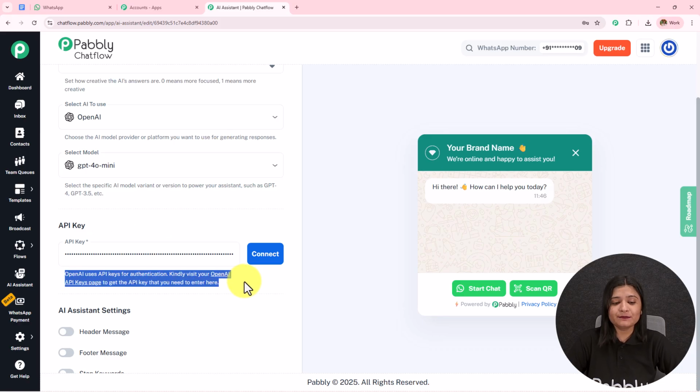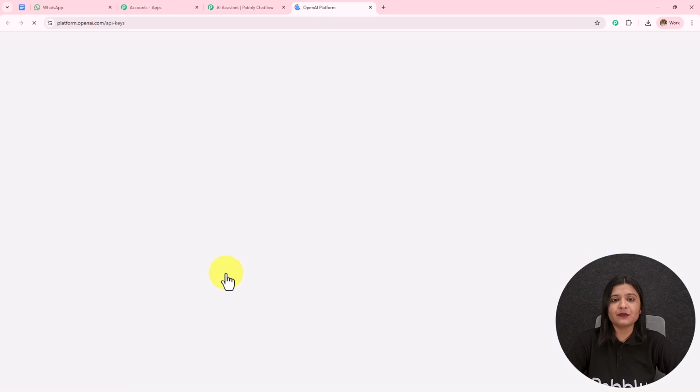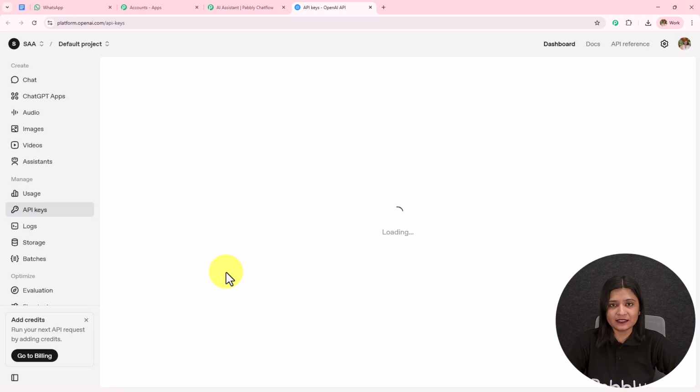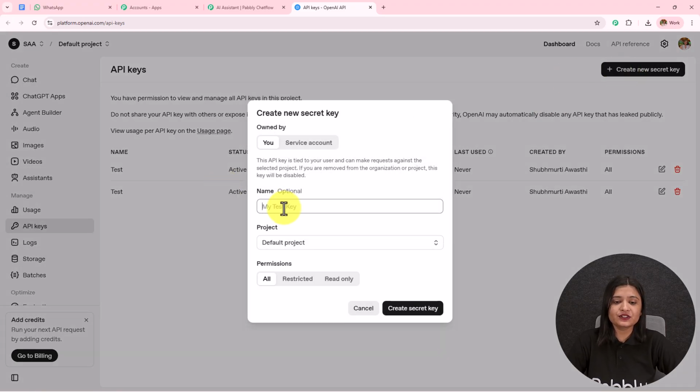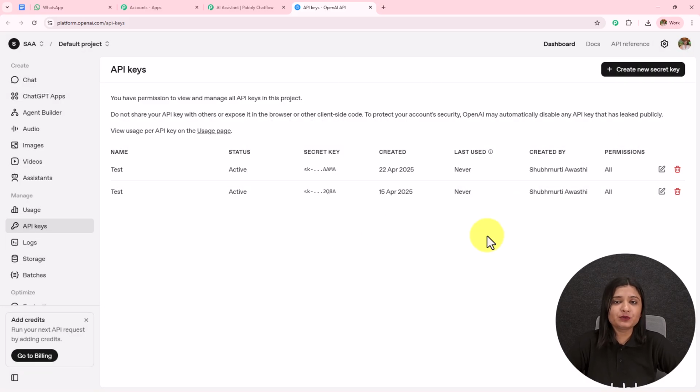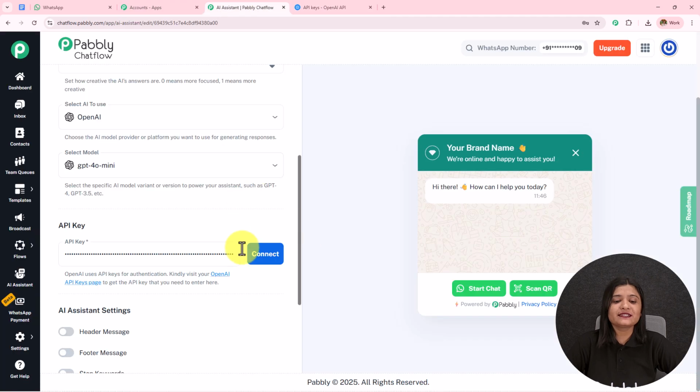So over here in the help desk, a hyperlink is provided to me. I'm going to open this and it will take me towards the API keys page of OpenAI. To create a new token, you simply have to click on this create new secret key. First, you have to provide the key name. So let's say the key is test. The project will be default project. The permissions will be all. And then we simply need to click on this create secret key. A new API token will be provided to me, which I need to copy and paste over here.